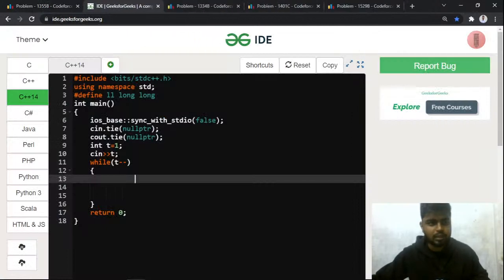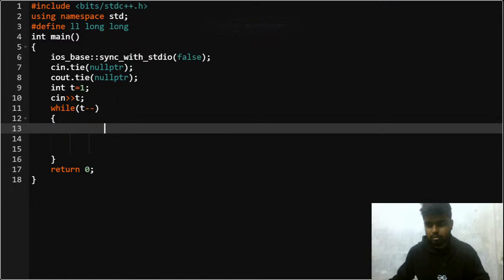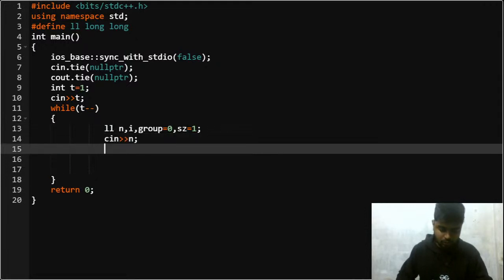Right, so let me see how the format is. Okay, right. So let's try and implement this problem. Group is equal to 0 and the size is nothing but 1, right? Then I take cin n, then what I do is long a of n, right?